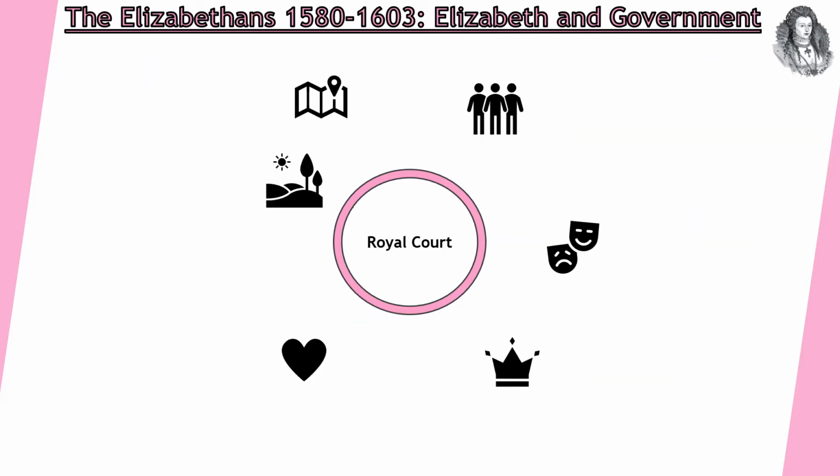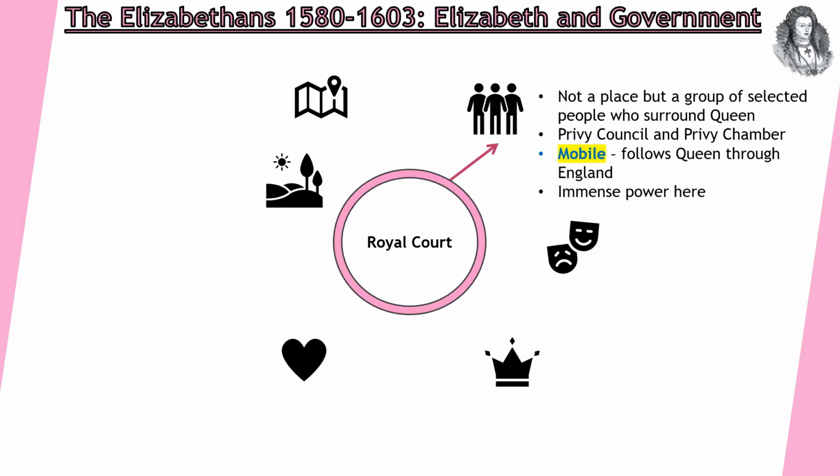So let's look at how she actually established control in her country. So let's start with the royal court. So who are the royal courts? I'm saying who are the royal court because it's not a physical place, but a select group of people. This will be people from all walks of life because you'll have servants and people from the labouring background, but also people up to the nobility.